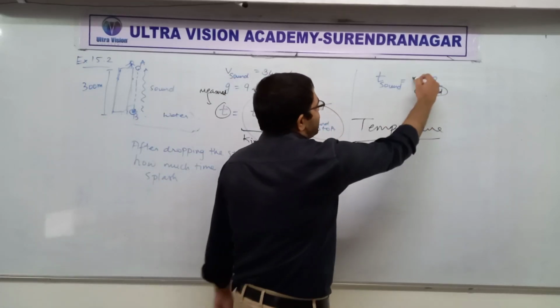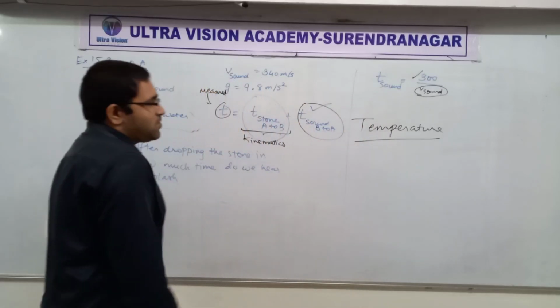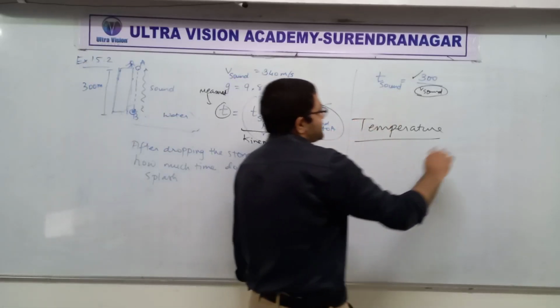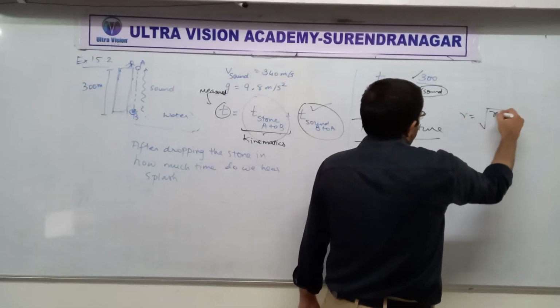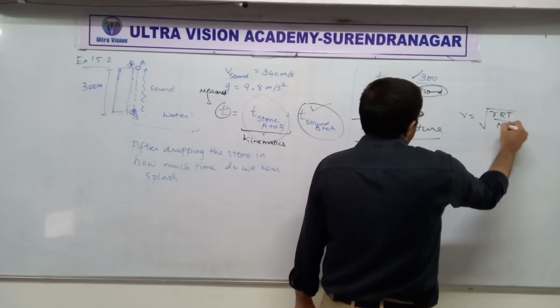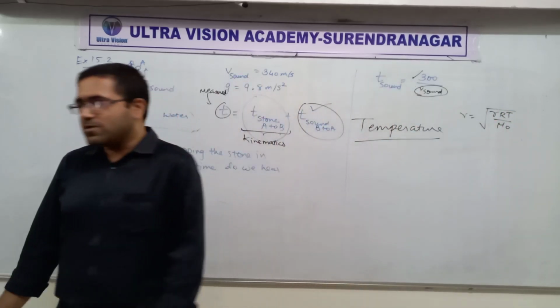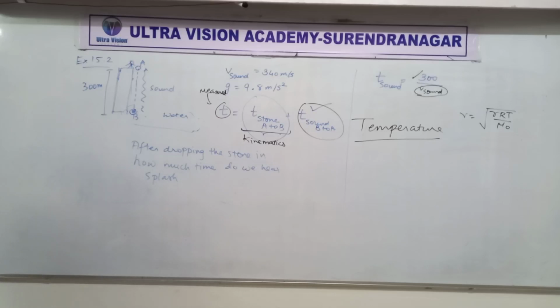Of course you should be able to measure the height. So if you find the speed of sound, do you realize you can find temperature? Yes or no? See how strange physics can be.